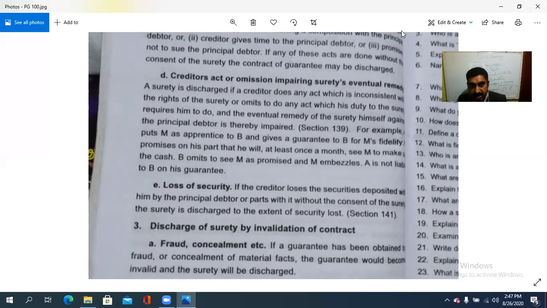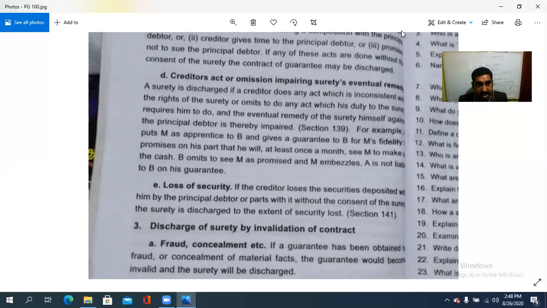Section 139. For example, A puts M as apprentice to B and gives a guarantee to B for M's fidelity. A promises on his part that he will at least once a month see M to make up the cash. B omits to see M as promised and M embezzles. A is not liable to B on such a guarantee.